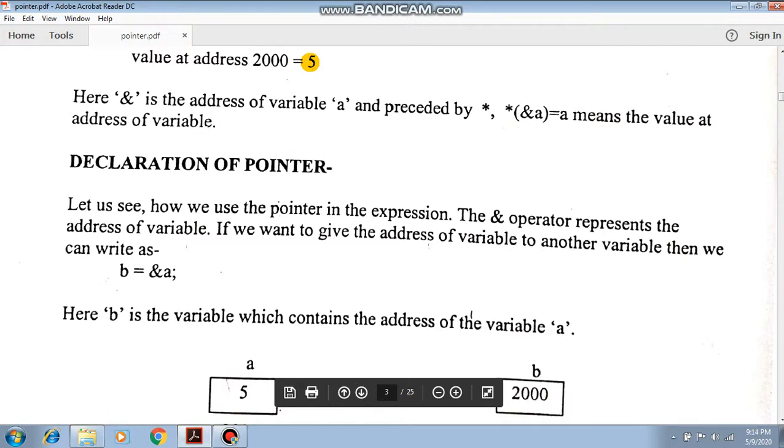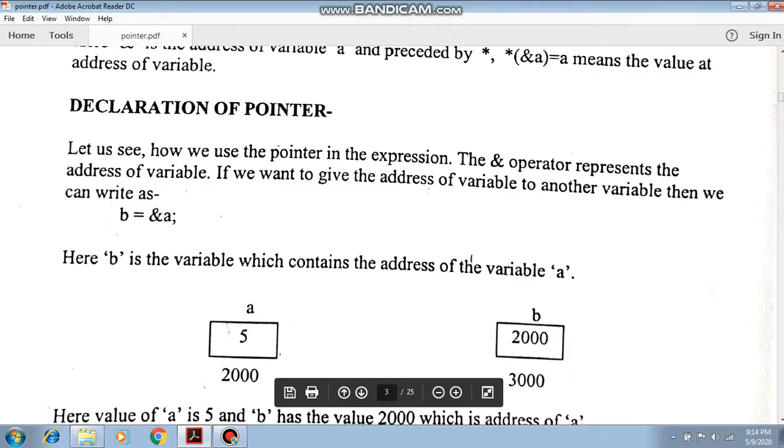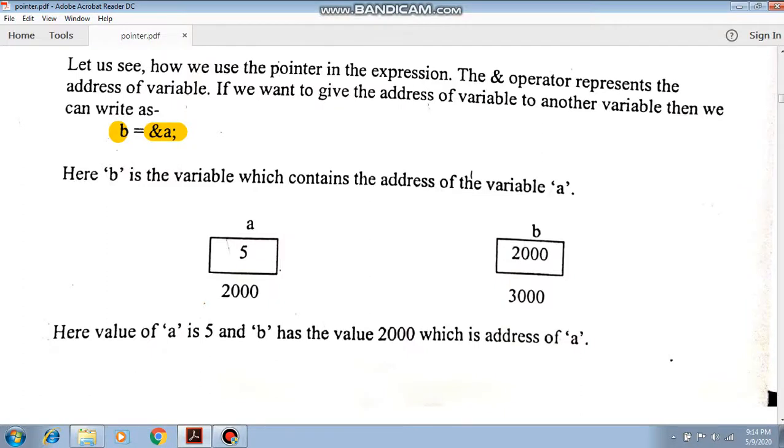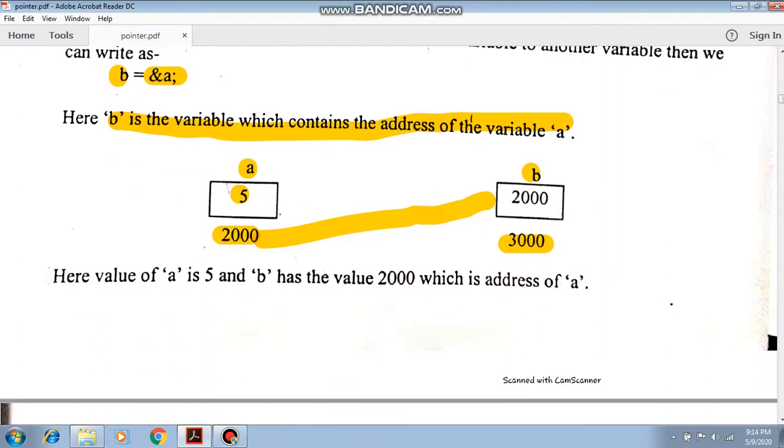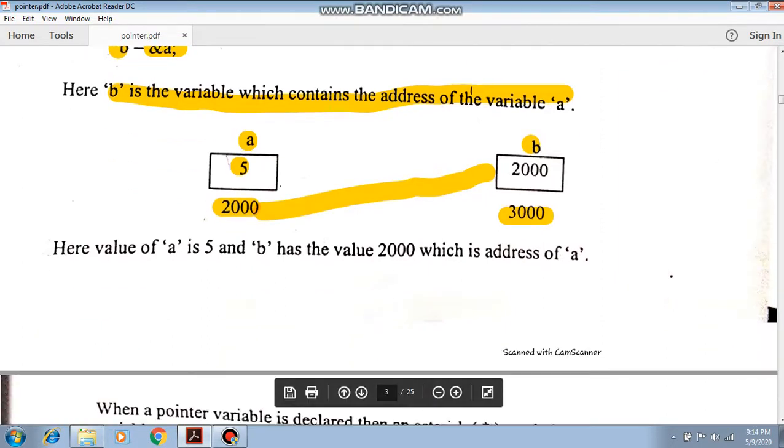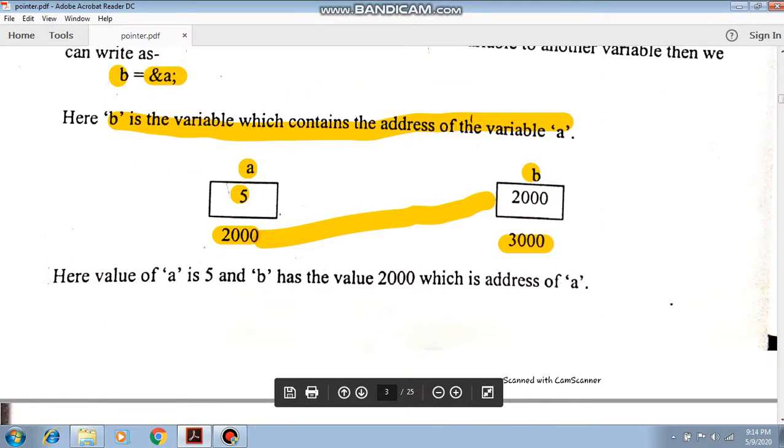Now, declaration of a pointer. How do we declare a pointer? Here B is a pointer type variable and B holds the address of A. So B is a variable which contains the address of the variable A. A is a variable with the value 5, and the address is assumed for illustration purposes. Now B holds the address of A, and B obviously has some address of its own. In this way we can declare a pointer.